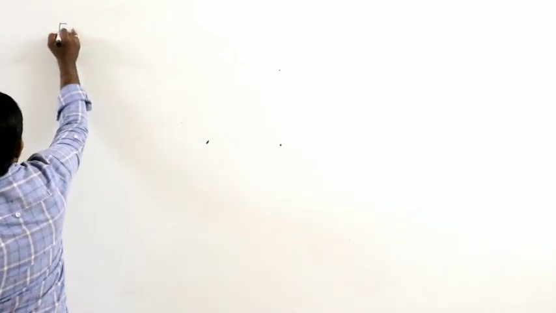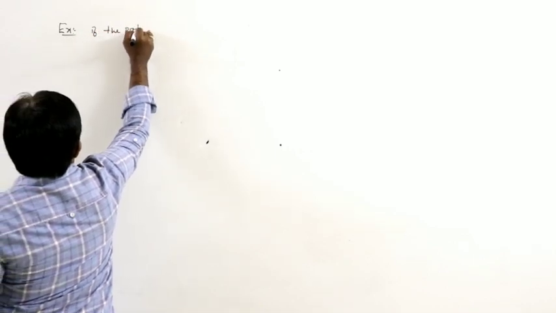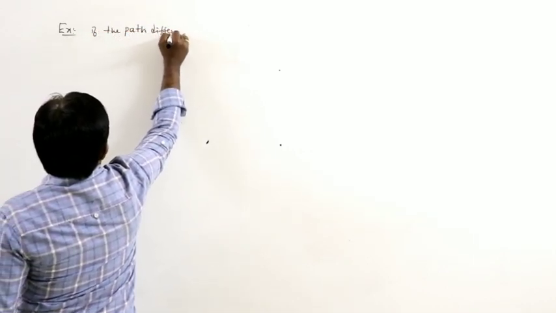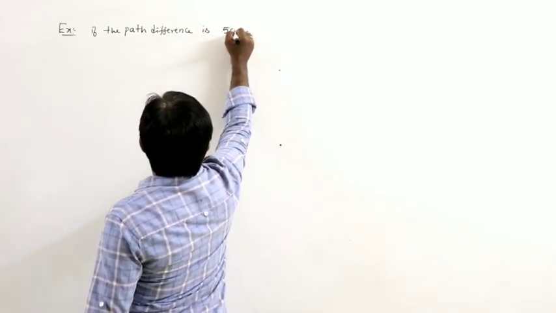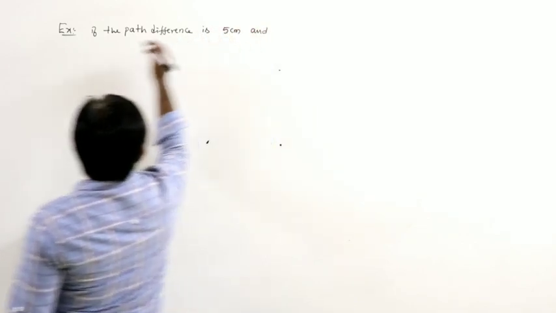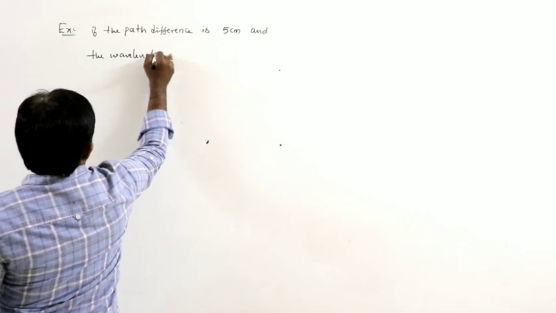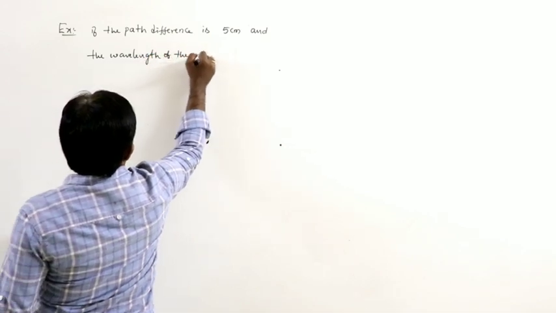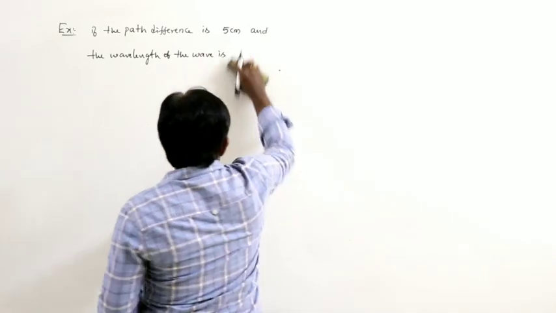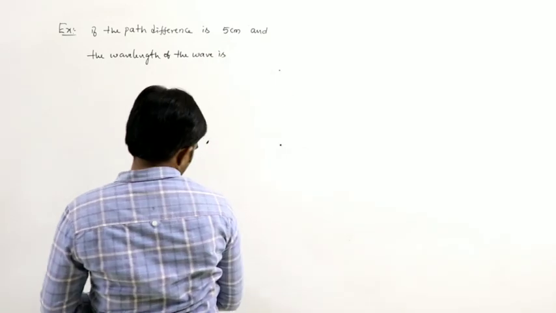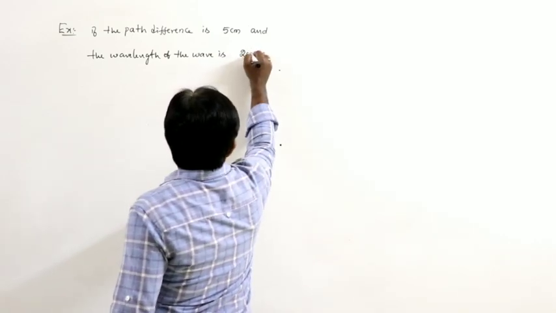Let us do an example here. If the path difference is given as 5 centimeters and the wavelength of the wave is, let us say, 20 centimeters.